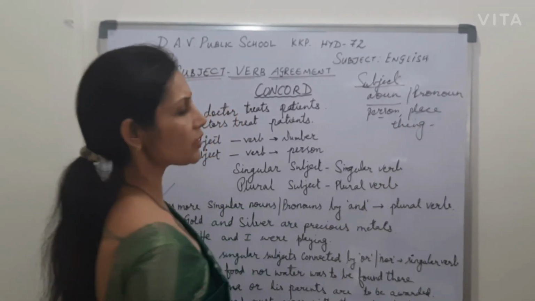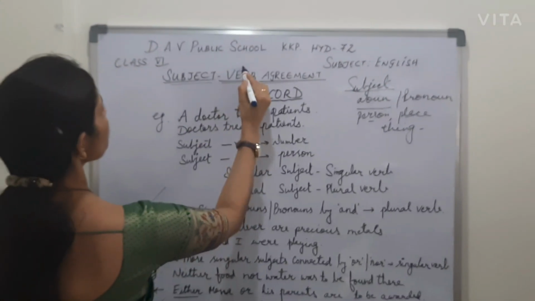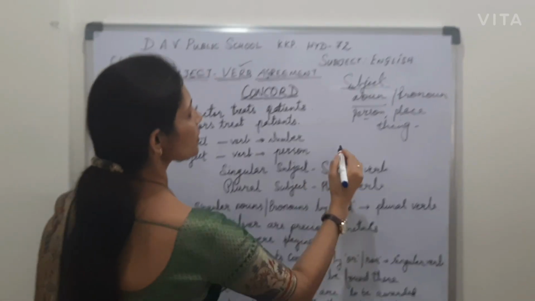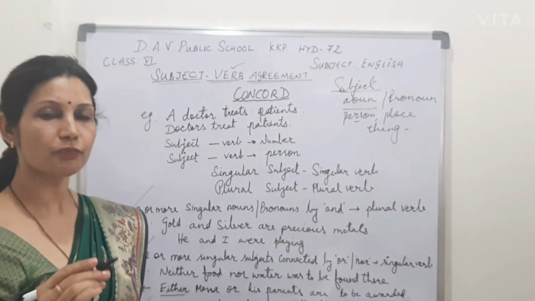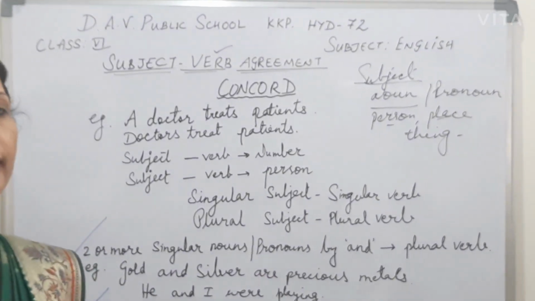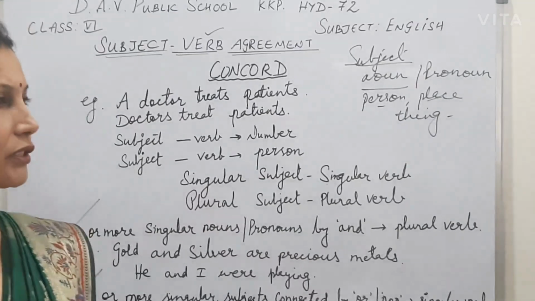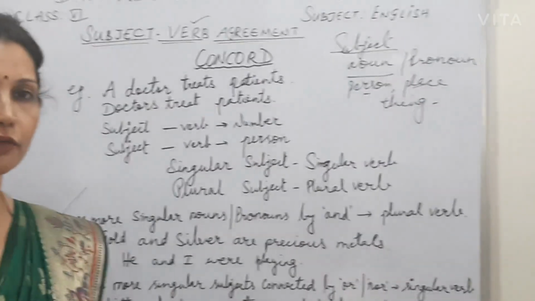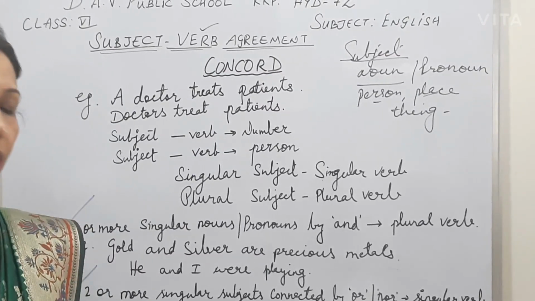So any of these can be a subject. And what is the meaning of verb? Verb means the action word. The work which is performed by the subject is called verb. So we can say in general term that verb means action word, the action which is performed by the subject.